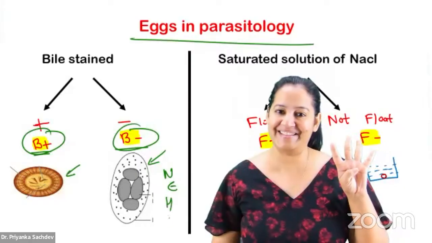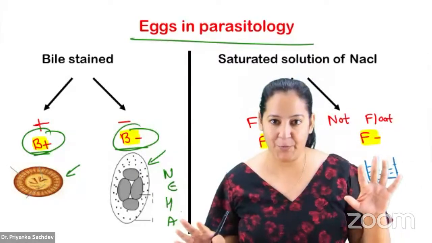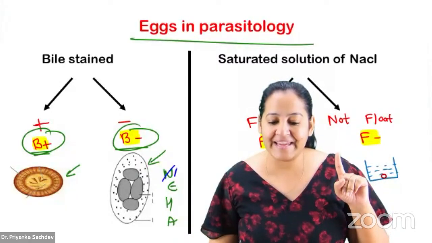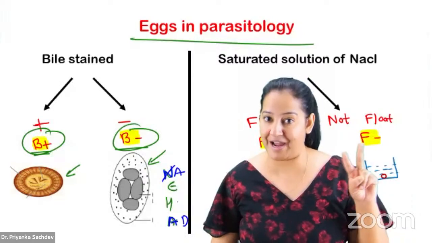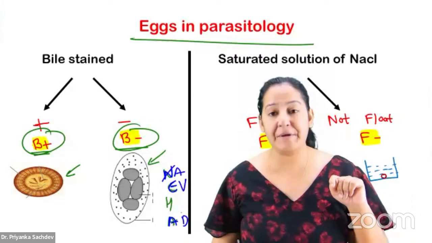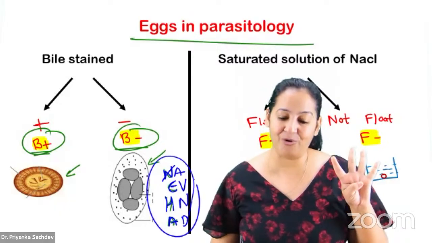Neha. N-E-H-A, Neha. The mnemonic is Neha. Neha is transparent, or Neha is non-yellow. You can learn. N is Necator americanus. A is Ankylostomata duodenale. These two come together, bhai bhai. E is Enterobius vermicularis. And H is Hymenolepis nana. H nana. So learn the 4, you get questions on that.